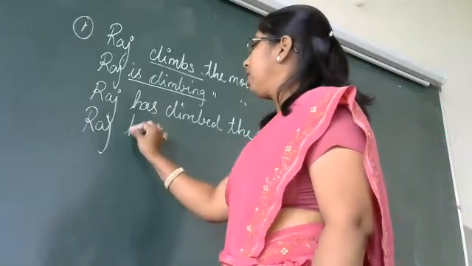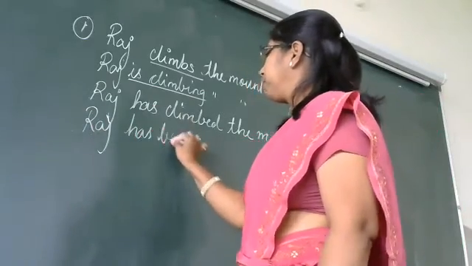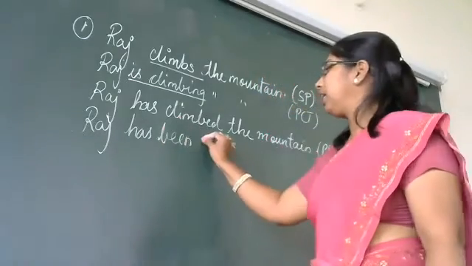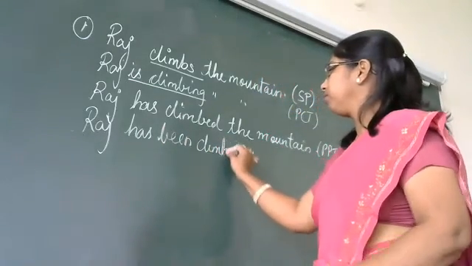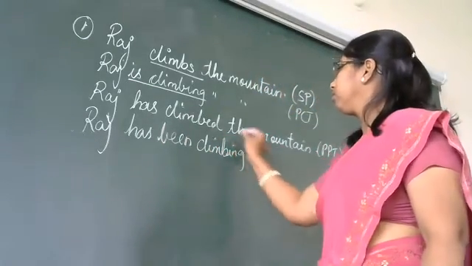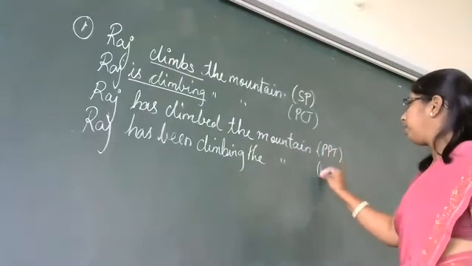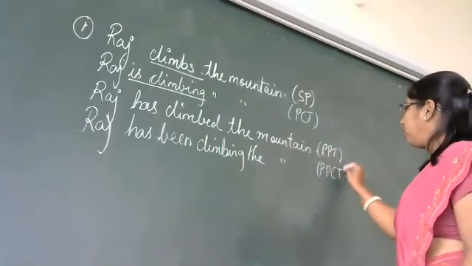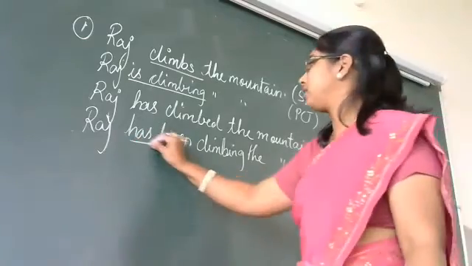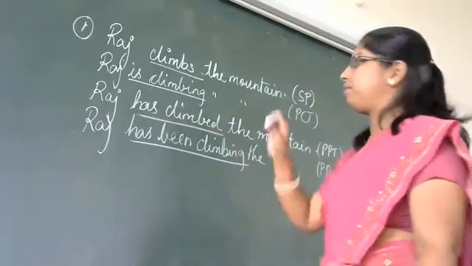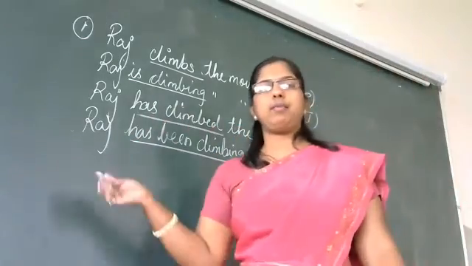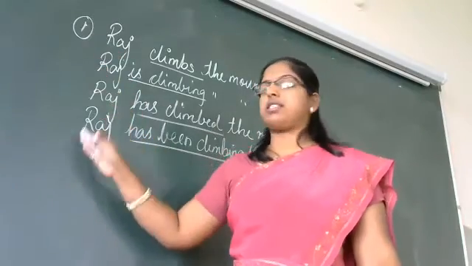Raj has been climbing the mountain. So this becomes present perfect continuous tense. Has been climbing, has climbed. Clear everybody? See the difference.